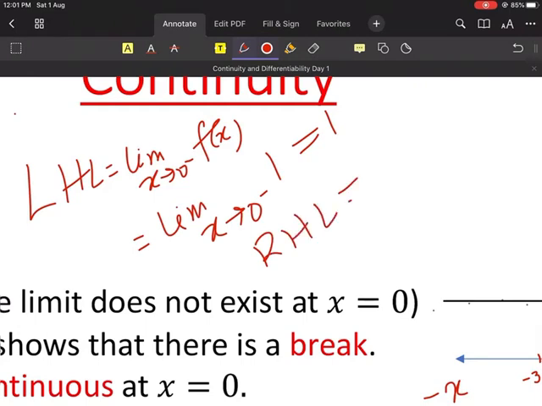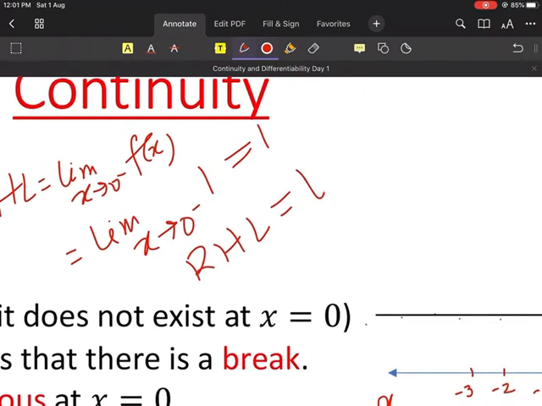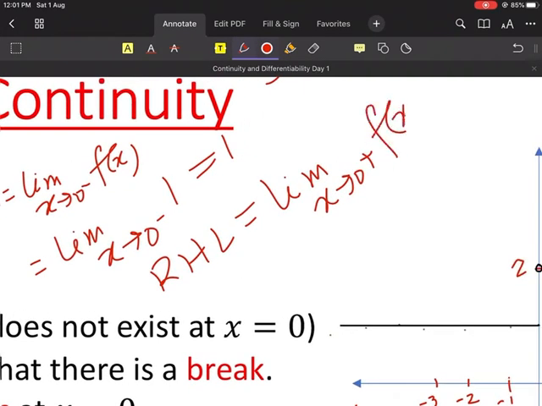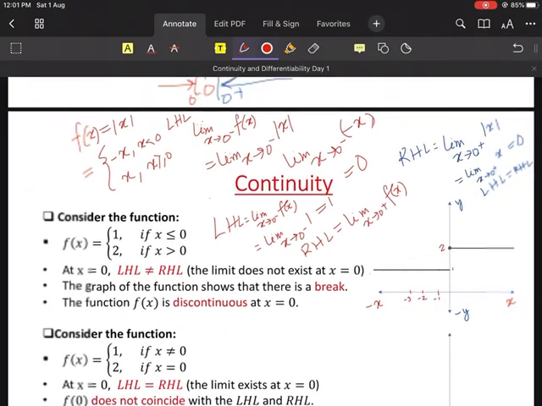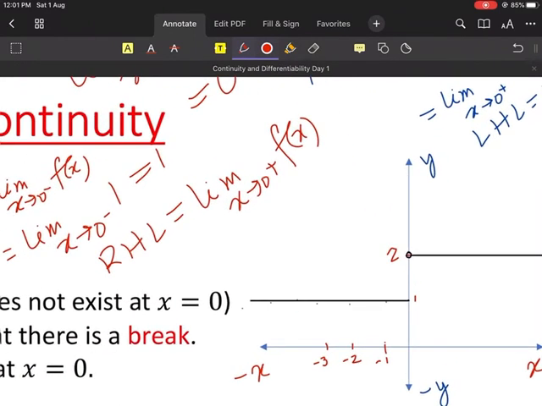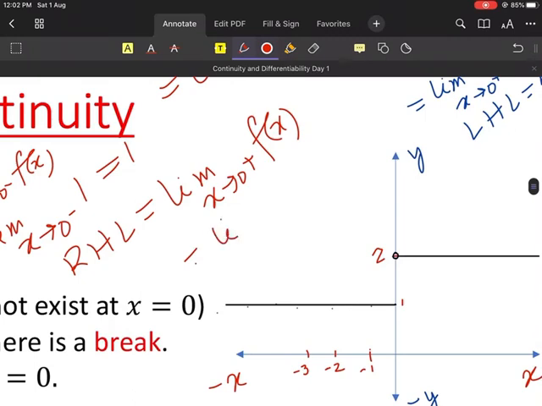Now, let us find the RHL. RHL is equal to, how much is that? Limit x tends to 0 plus f(x). Now, 0 plus is what? Greater than 0. And in greater than 0, what is the value of f(x)? The value of f(x) is 2, right? Yes. So let's write here, it is equal to limit x tends to 0 plus, f(x) will be 2.